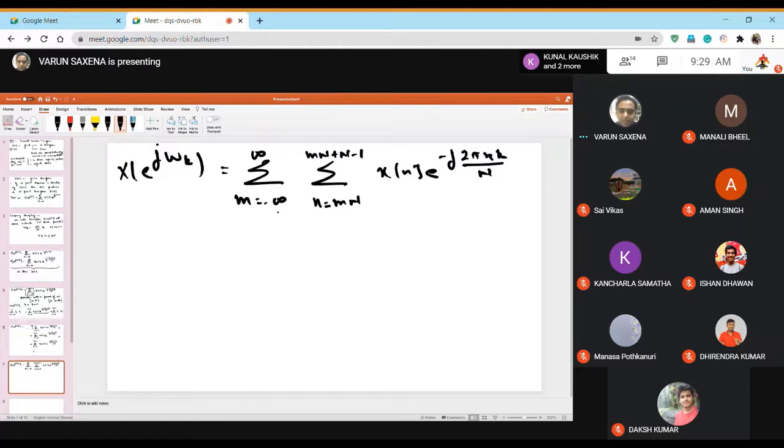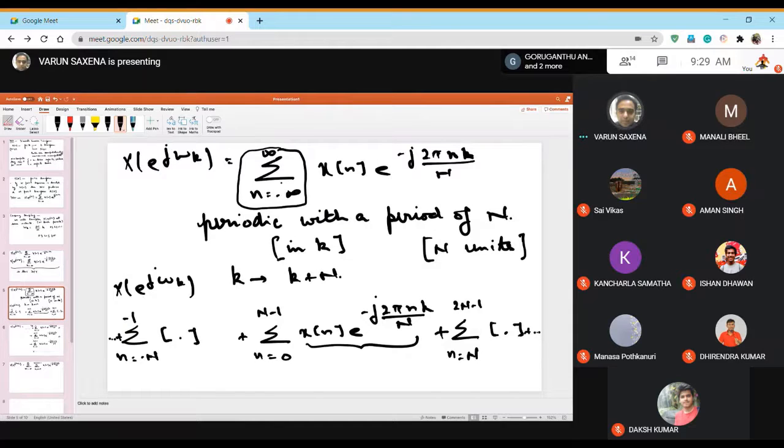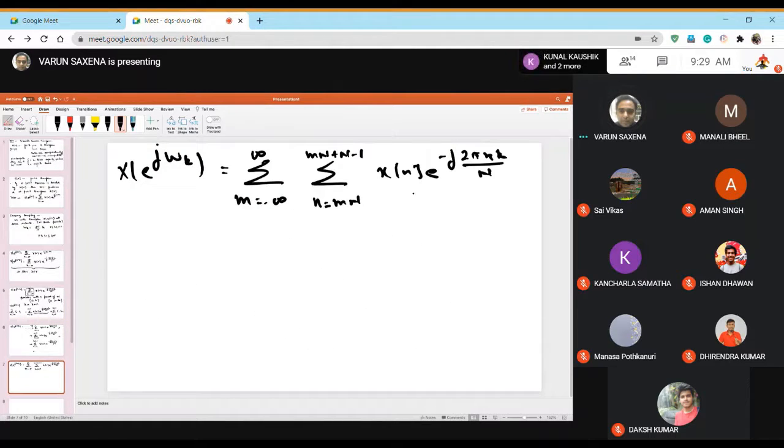You can develop all these terms. This is the compact way of writing this entire sum, in which we have denoted this sum as a sequence of N sample points.